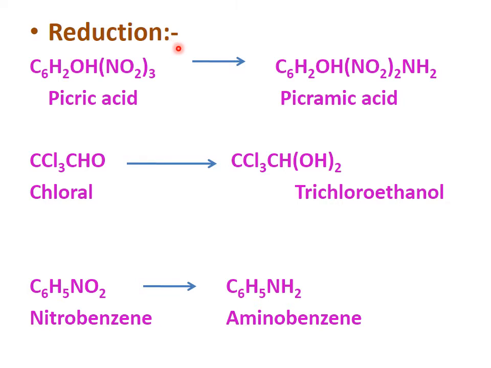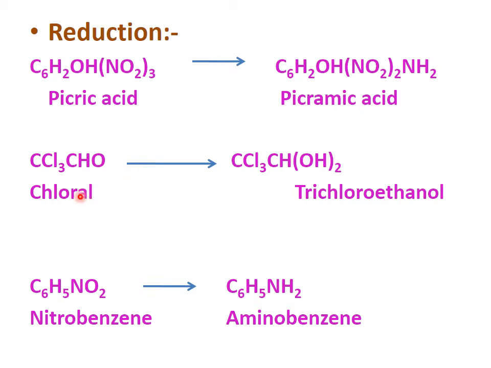Now we come to reduction. By reduction, detoxification takes place of picric acid, chloral and nitrobenzenes. These compounds are reduced to their respective acids, alcohols or amino hydrocarbons. In picric acid, the nitro compound is converted into an amino compound, so it forms picramic acid.